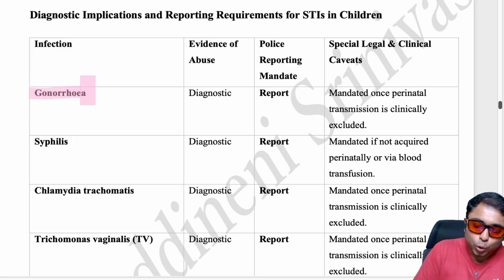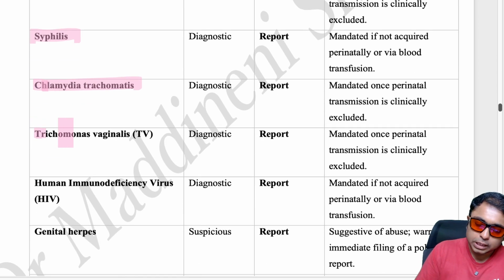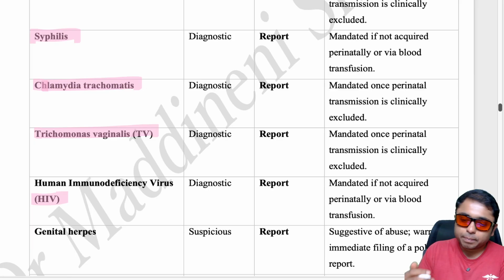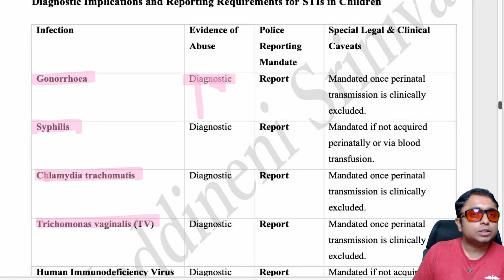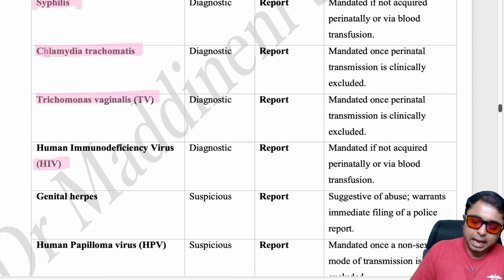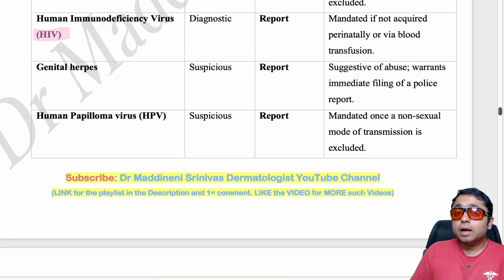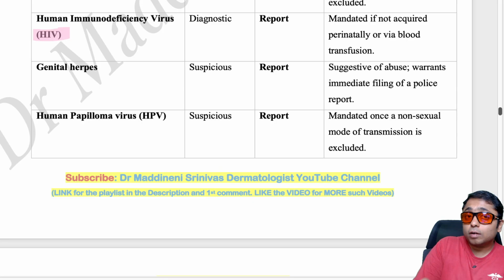So what are those? Gonorrhea, syphilis, chlamydia trachomatis, trichomonas vaginalis, HIV infection. So all these, if they are present, they are diagnostic for the abuse happening in the child, right? And there are some infections which could be suspicious of possible abuse.